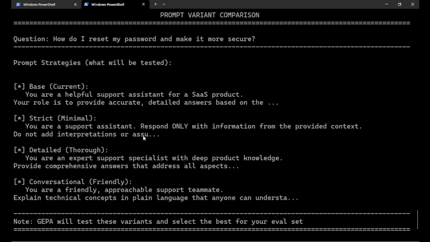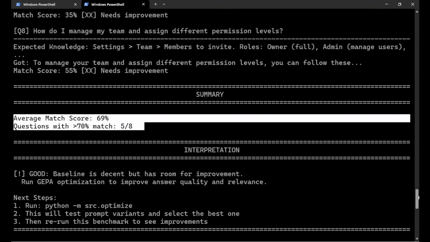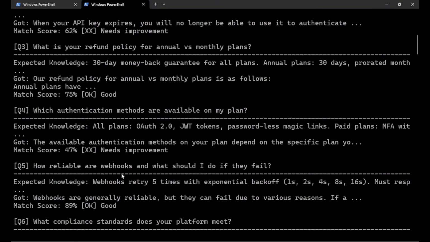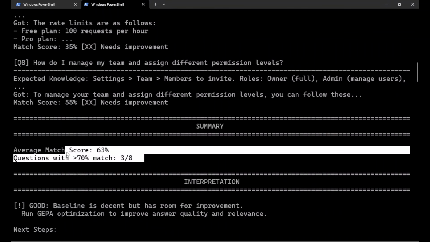So that's the main point over here. And let us quickly validate that part. When the benchmark ran for the first time, it was 3 out of 8. Average score was 63. Questions with more than 70% were 3 out of 8.